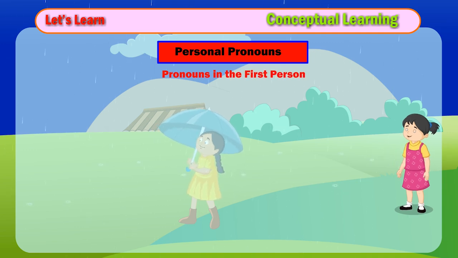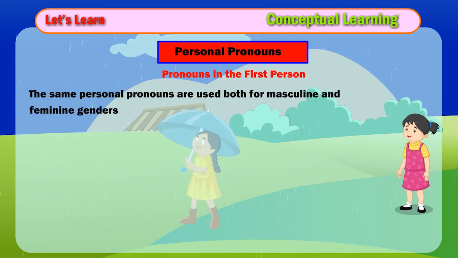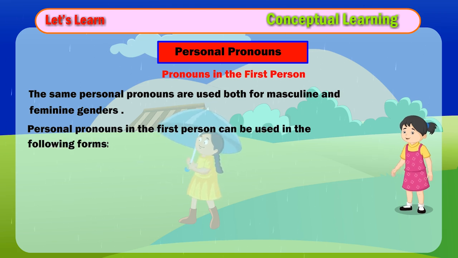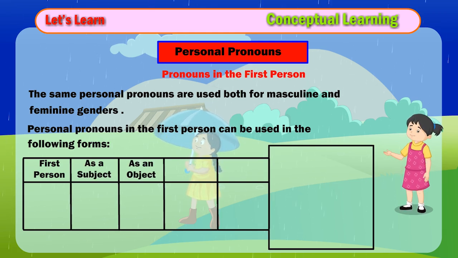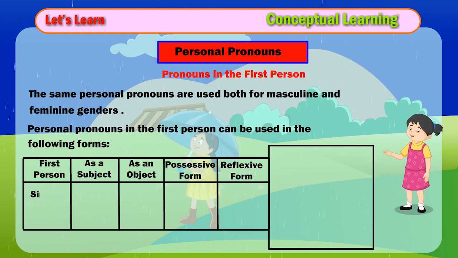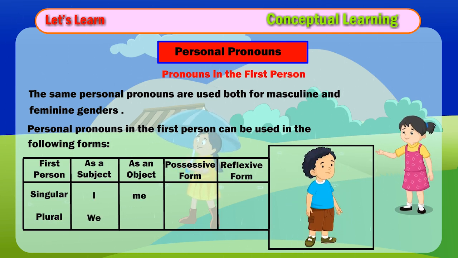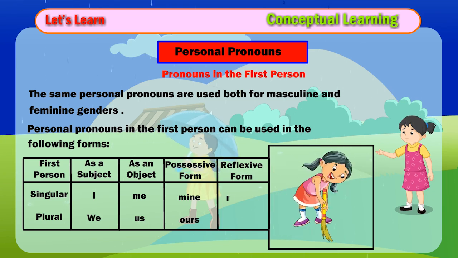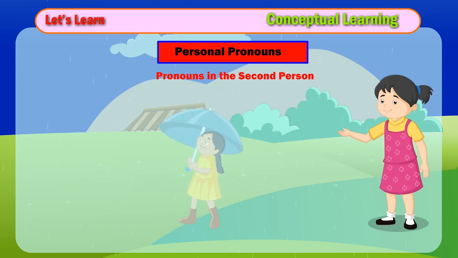Pronouns in the first person. The same personal pronouns are used both for masculine and feminine genders. Personal pronouns in the first person can be used in the following forms. First person. As a subject, as an object, possessive form, reflexive form. Singular, plural. I, we. Me, us. Mine, ours. Myself, ourselves.